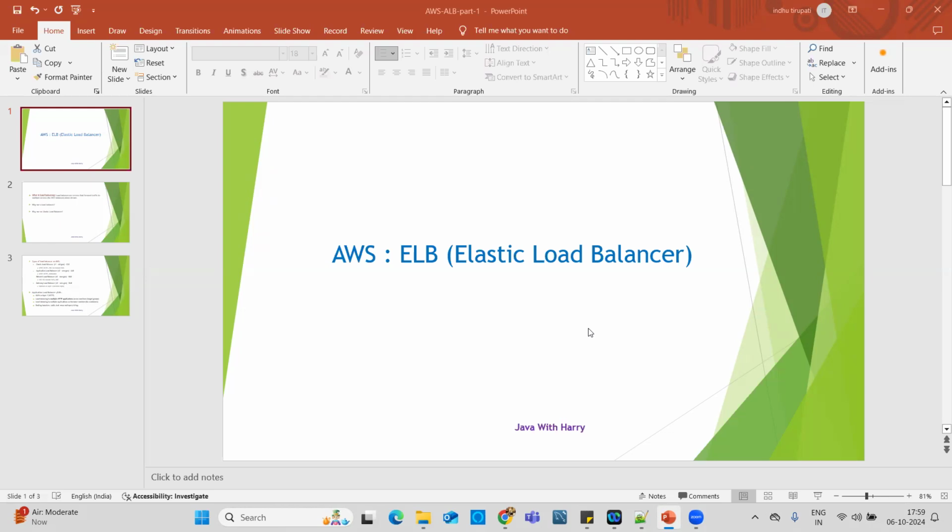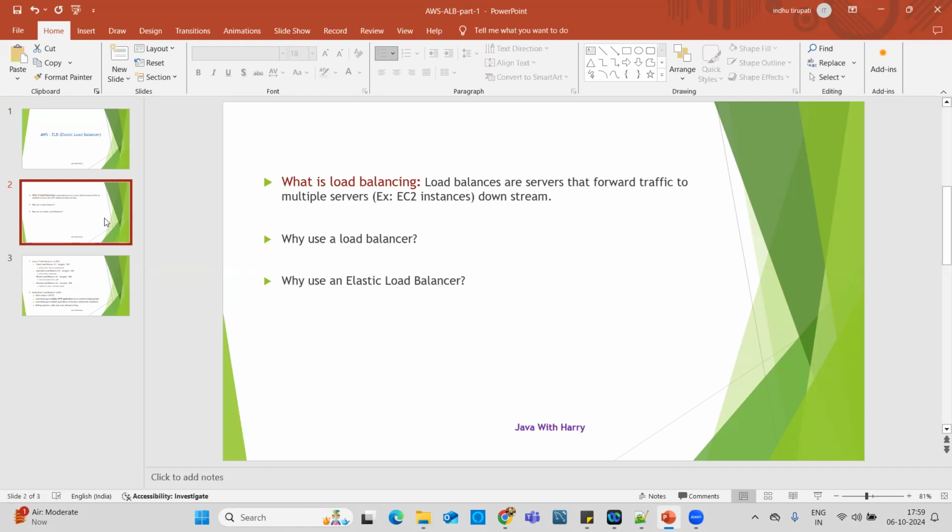Today our topic is elastic load balancing. Here, a few things we need to understand: what is a load balancer, why we use a load balancer, and what is elastic load balancing.